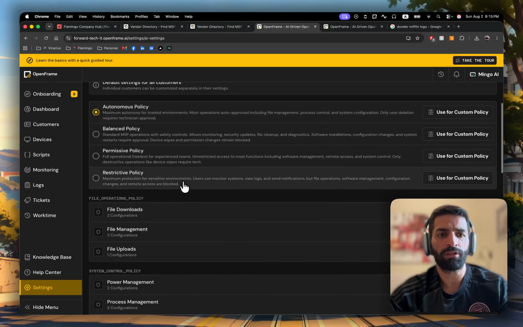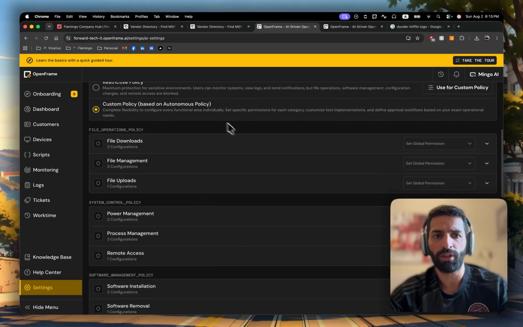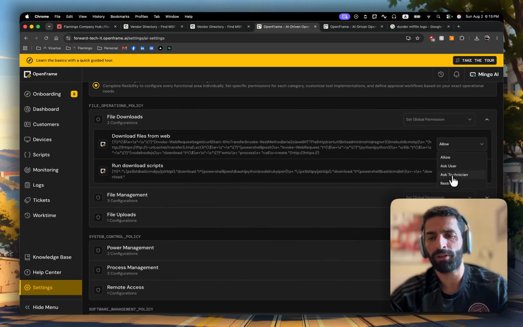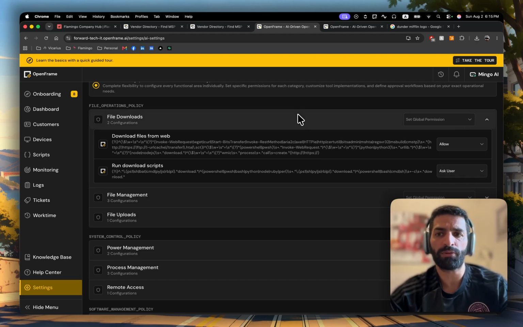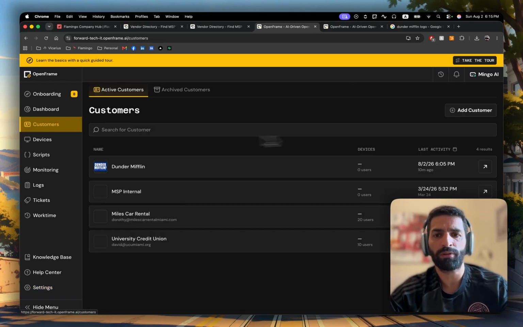Right now it's running on autonomous policy, but if I click on this, it will change from autonomous to a custom policy, and then every activity that the AI is going to do, you will be able to customize, whether it's going to auto allow, ask the user, ask technician, or restrict. You have default MSP level AI configurations, but you also can do that.